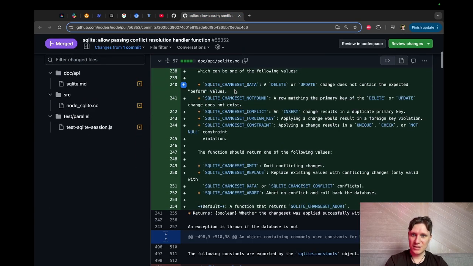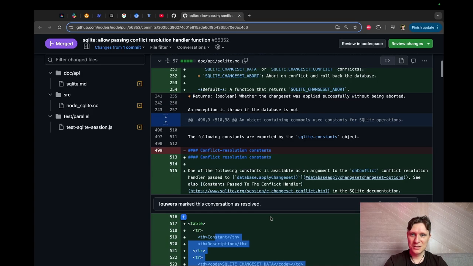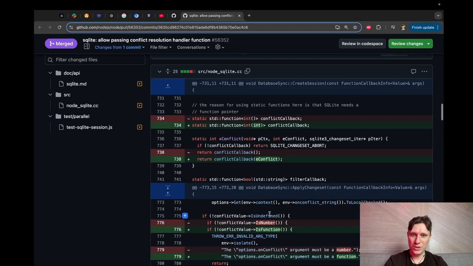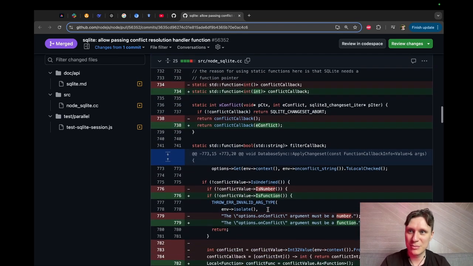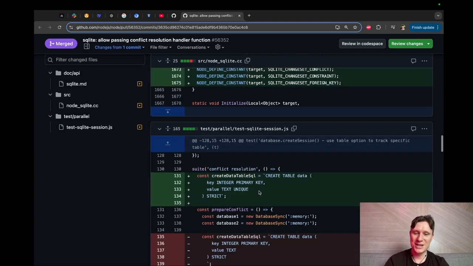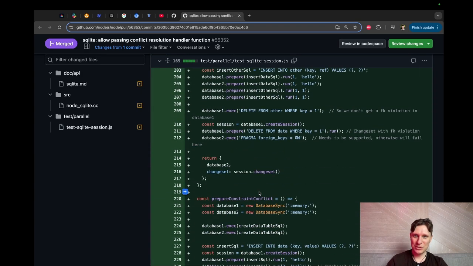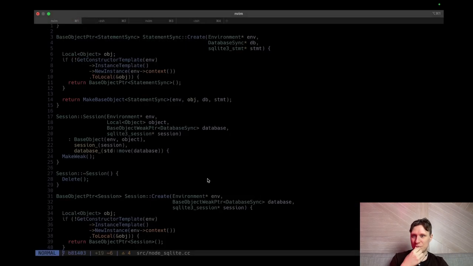He added a lot of documentation, and even something in HTML. Holy moly. So if you want to add changes inside big projects like Node.js, you need to write documentation excessively because people read it. It helps a lot. Some tests, I don't think I can learn something more from this.